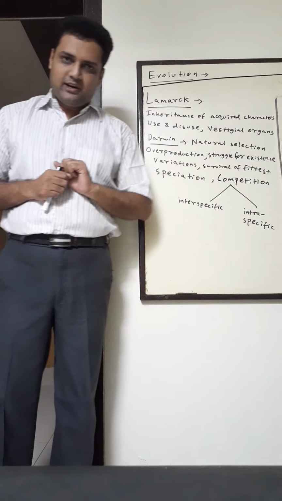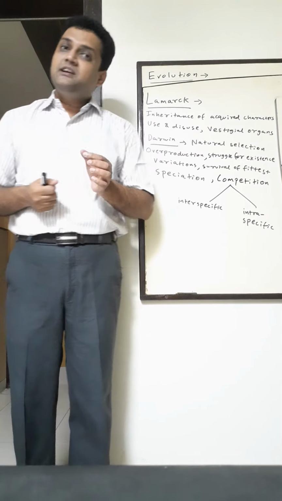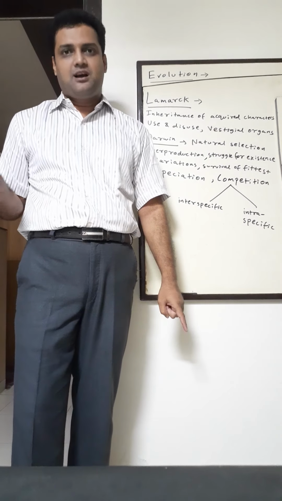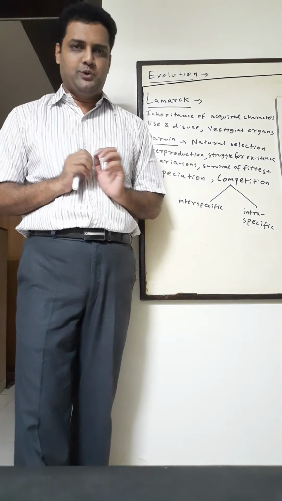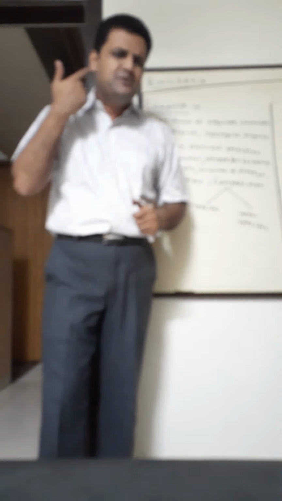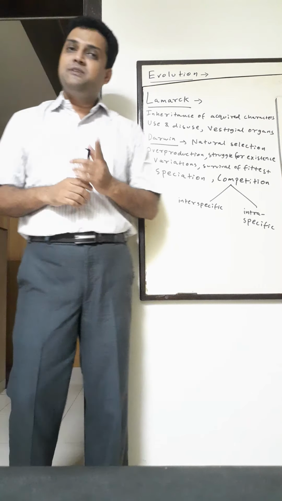What are vestigial organs? You must have heard about this in the previous chapters also. Organs which are present in the organism but are of no use are called vestigial organs. So they are there in us, but they are of no use. For example, wisdom tooth. Yes, children, the third molar, we don't use it for chewing. It is there, but it is not used when we chew our food. Okay, so wisdom tooth.